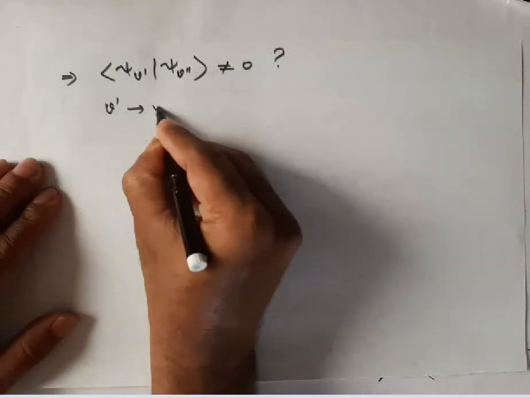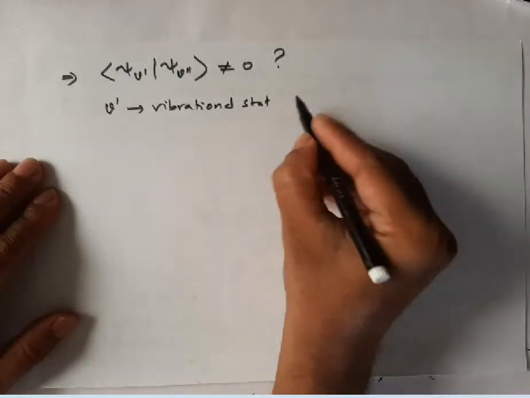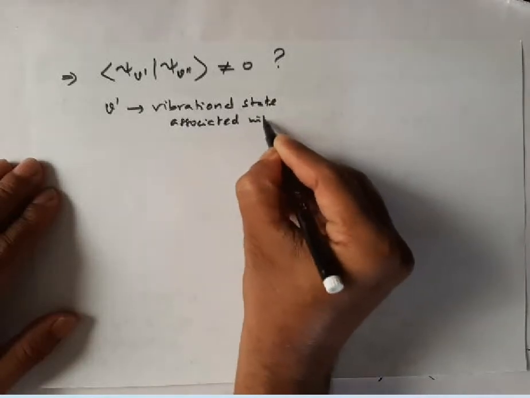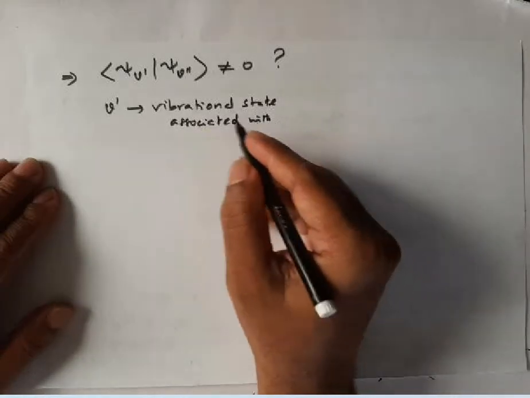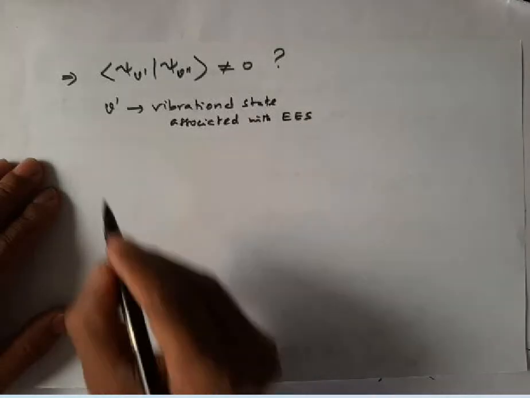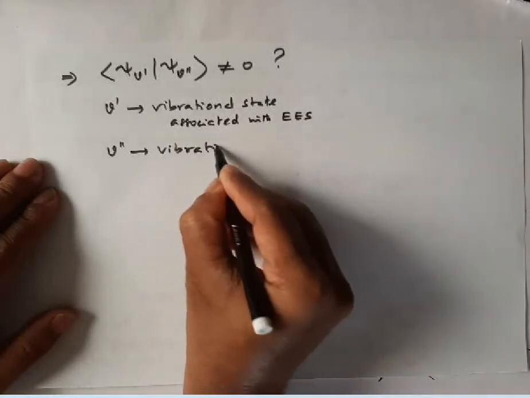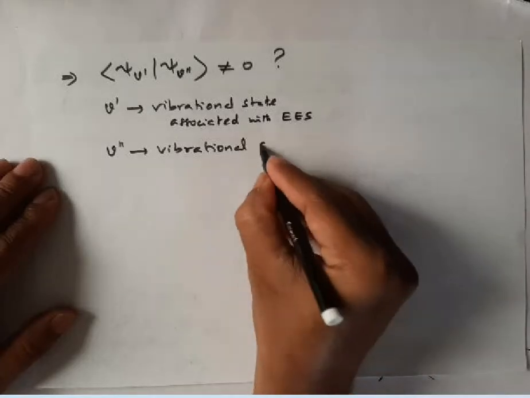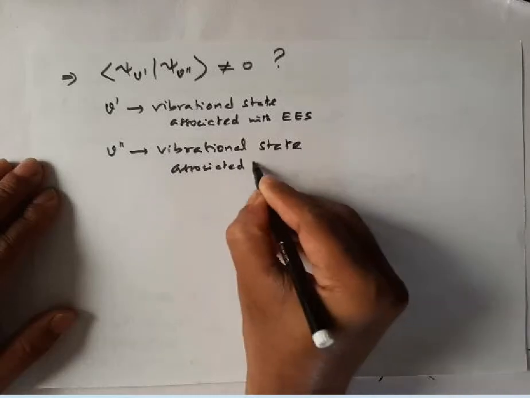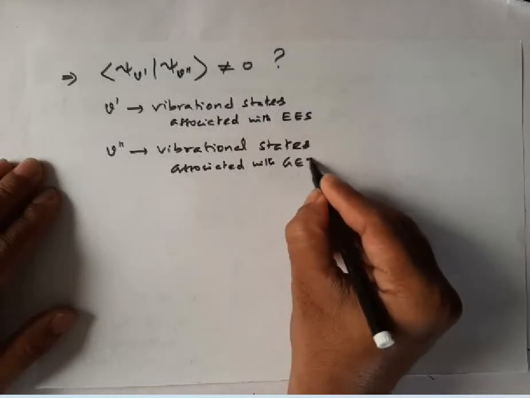V prime is the vibrational state associated with the excited electronic state, and v double prime is the vibrational state associated with the ground electronic state.